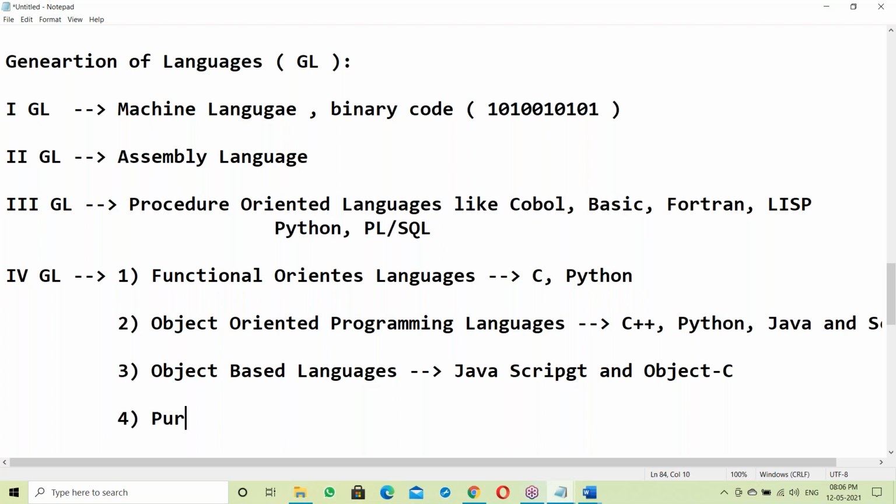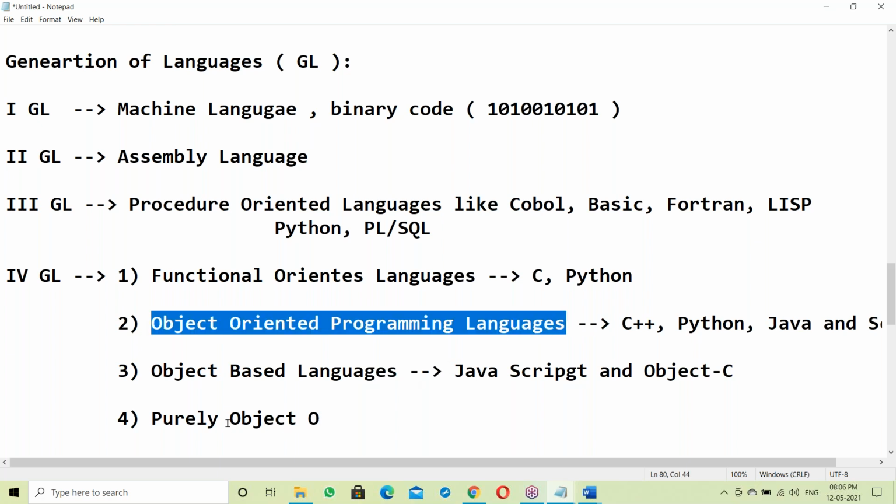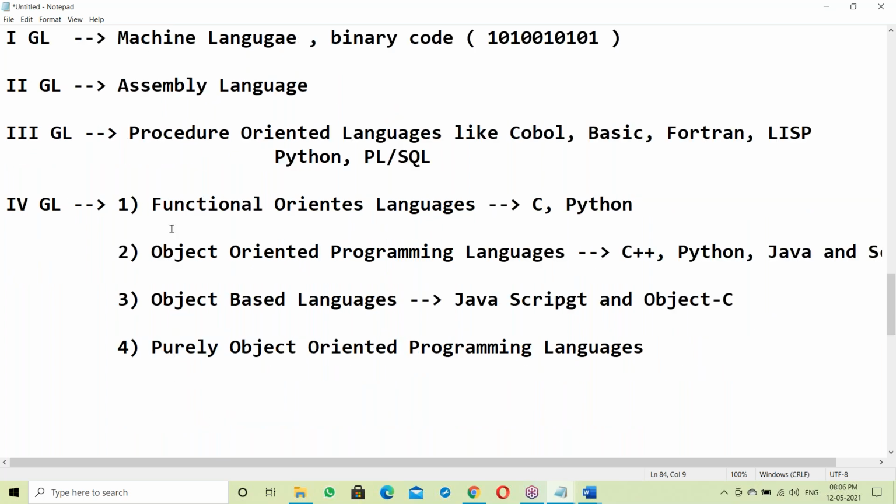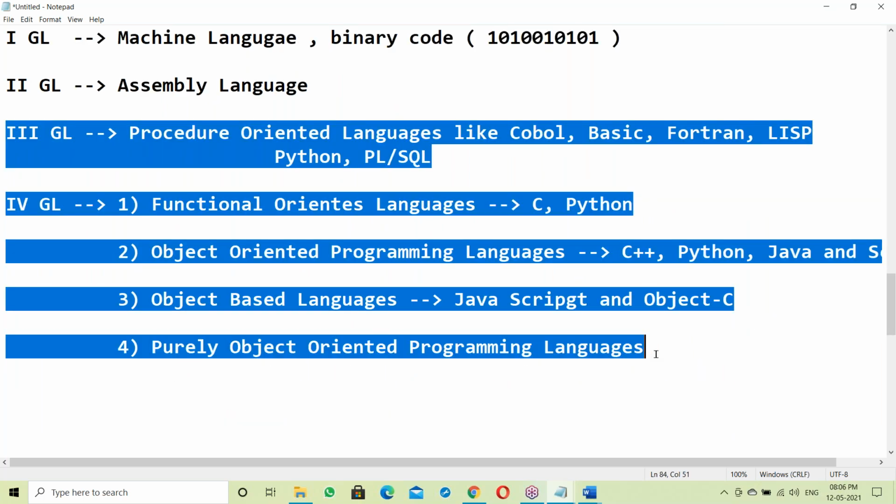Next, the fourth one: purely object oriented programming languages. I'll explain, just a minute. See, these are high-level languages.